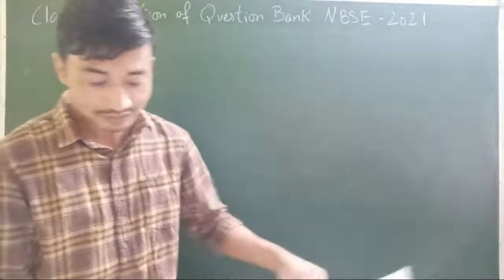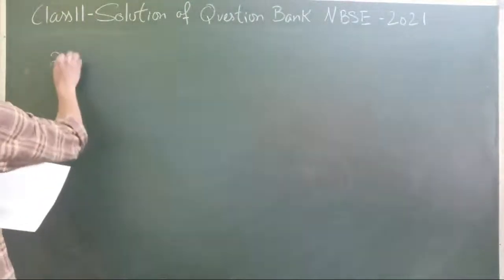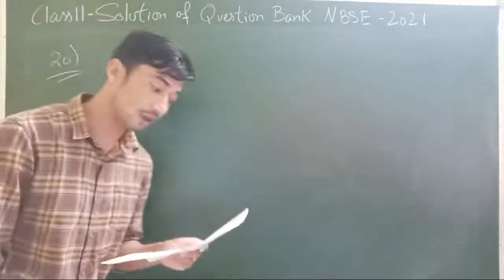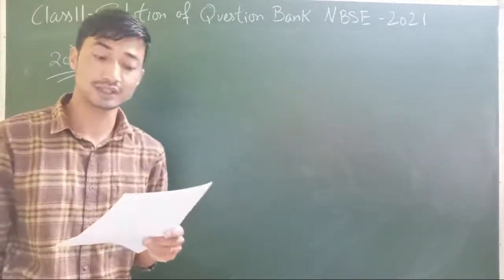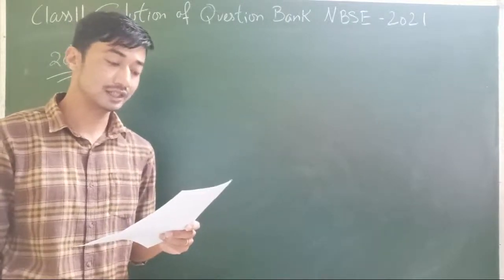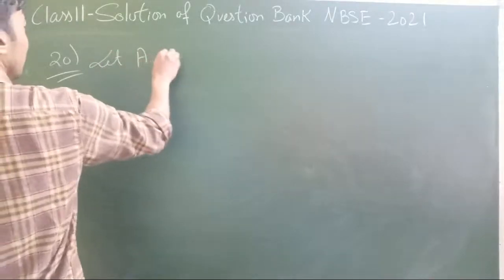Okay, let's do the last question of the 4 mark from the question bank of NBSE. In a class of 60 people, 30 opt for NCC, 32 opt for NSS, 24 opt for NCC and NSS. So let's name the events. Let A and B